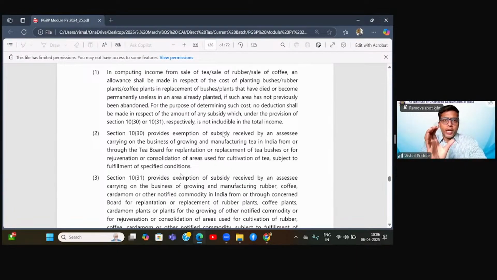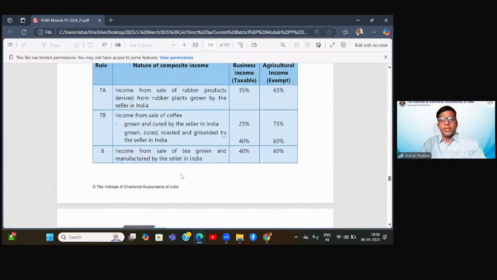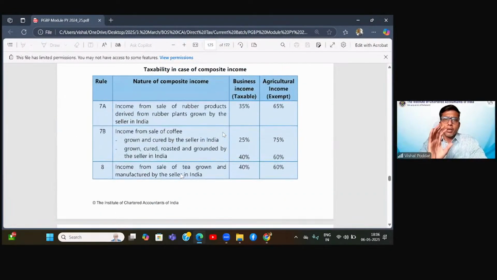The net profit that your business gets is called the composite income, for which we have these percentages. So that from the net profit, which includes agriculture and manufacturing both, we can determine the taxable portion applicable to the manufacturing part. Because one portion pertains to agriculture, which will be exempt. So for easy computation, they have given this deemed bifurcation in the rules of income tax.